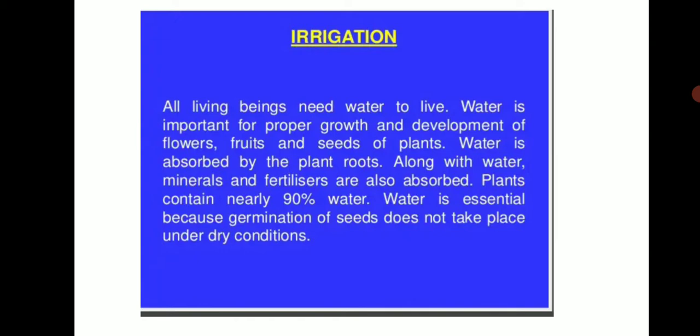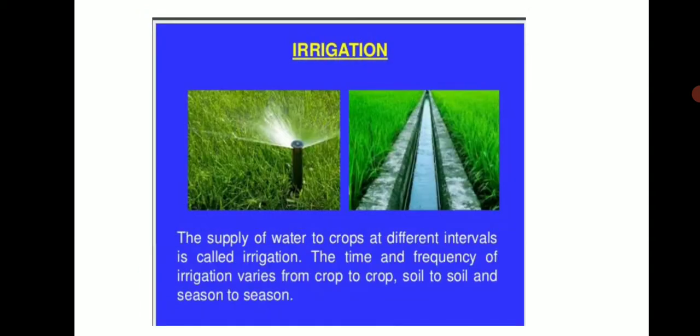Plant consists 90% of water, but still plant requires a lot of water because germination of seeds doesn't take place under dry condition. So for this purpose we follow irrigation method. So what is irrigation? It is an artificial supply of water to the crops. The supply of water to crops at different intervals is called irrigation.